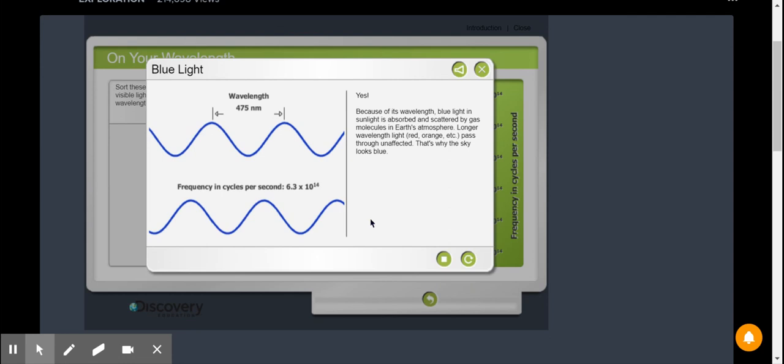So the wavelengths for orange and red come through and they don't change. They don't scatter all over the sky. They just stay in one spot, which is why we can tell that the sun looks like red or orange or yellow. But blue gets scattered when it hits the atmosphere. That is incredibly cool. I'm really glad that we learned that.